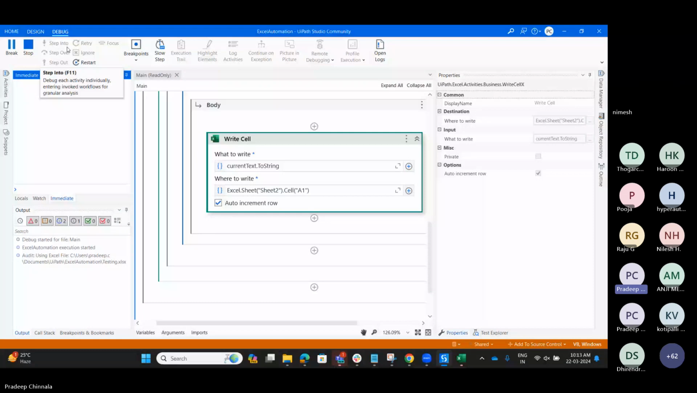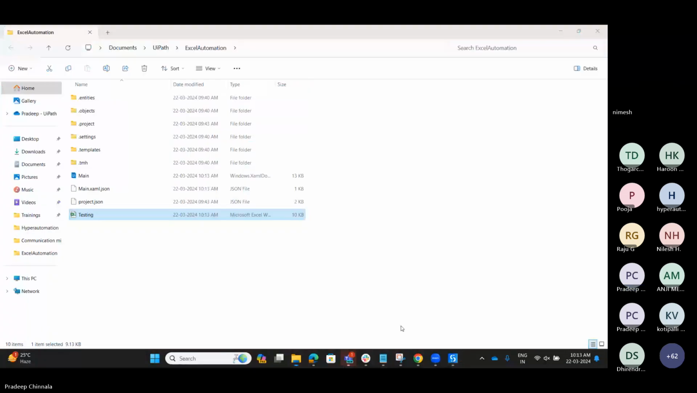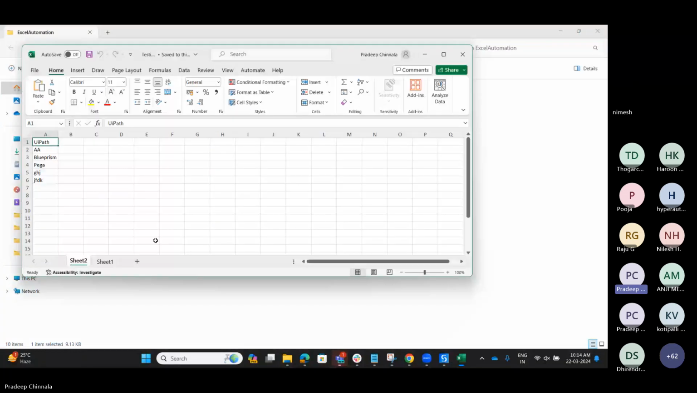Let me open the workflow. So what it is doing is, if you don't have any sheet having that particular name which we are providing, it is creating that particular sheet and adding the data here.